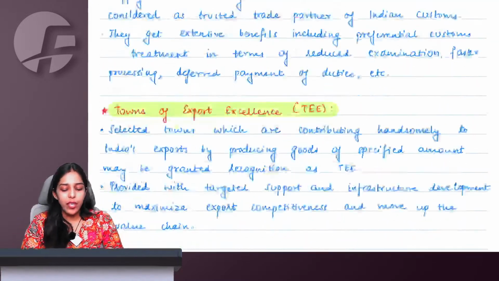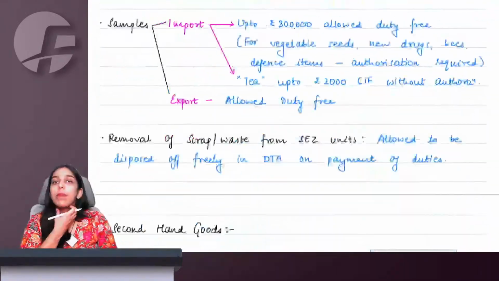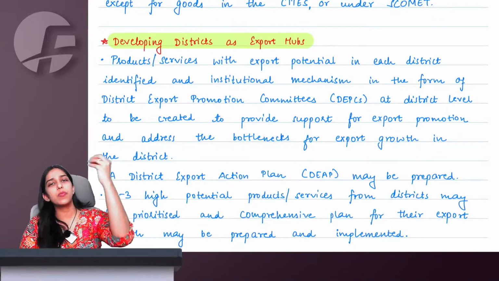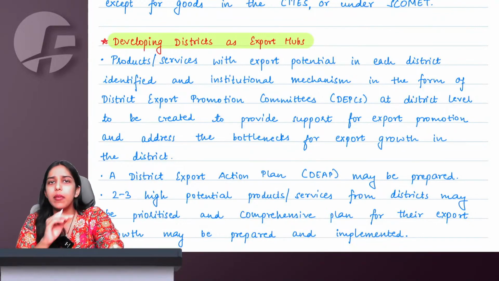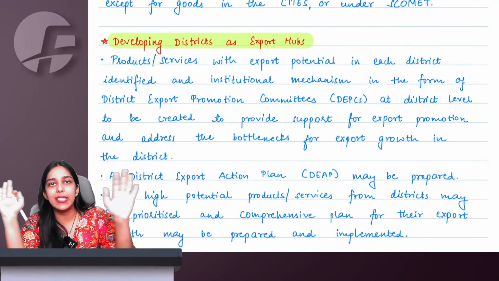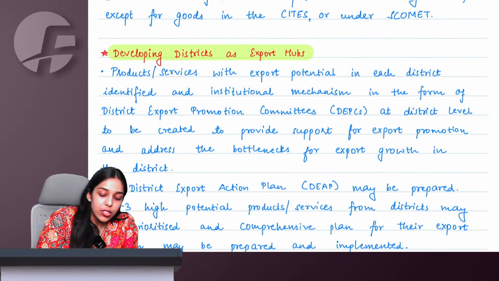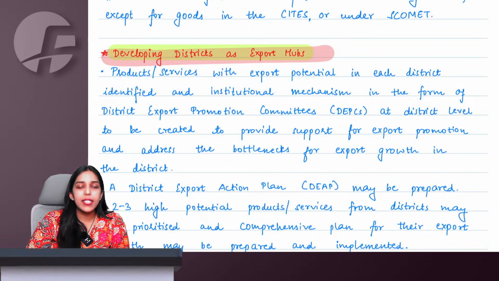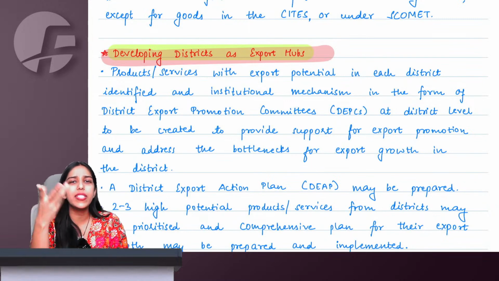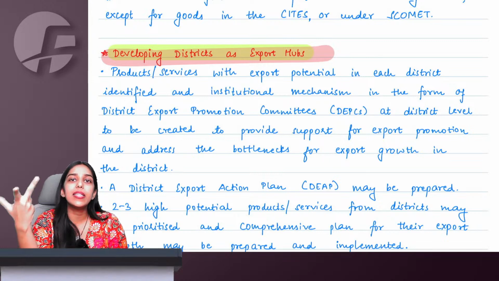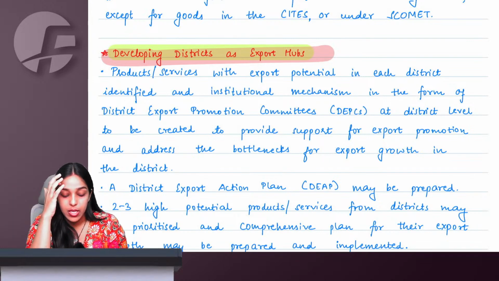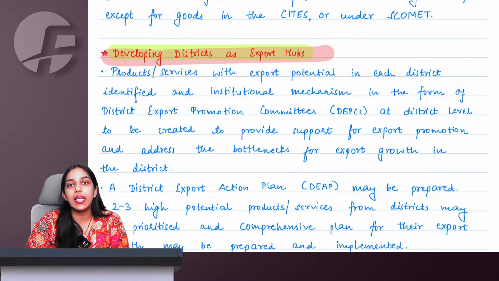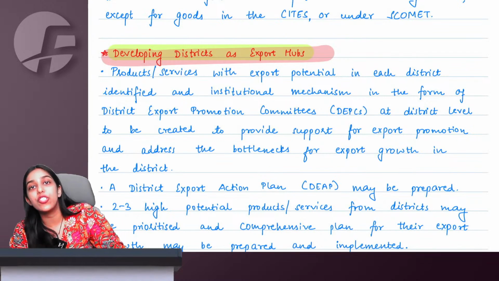Then we have a very small 2-3 points and the chapter is over. What was important was still here only. Now small 2-3 points, I need only 10 minutes more to finish off your entire foreign trade policy. So developing districts as export hubs. Now see in India, let us say in Gujarat, or let's say in Rajasthan, Bandhani saris, Bandhani work is famous. Now, the government knows that this particular district, this particular area has an export potential, right?